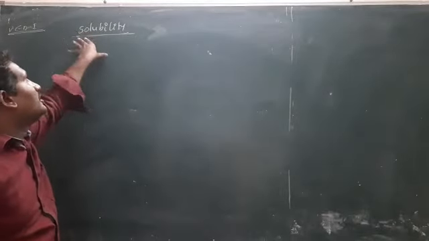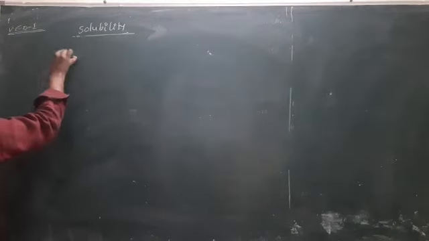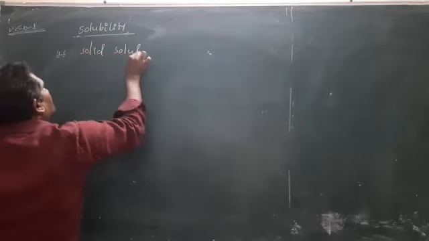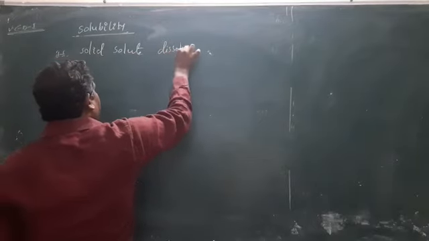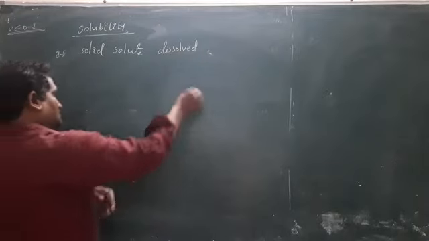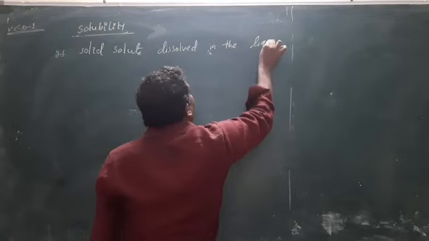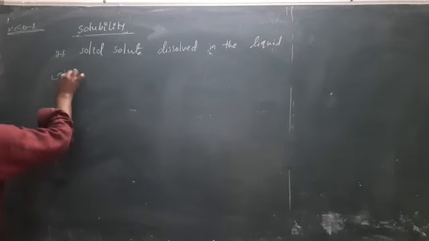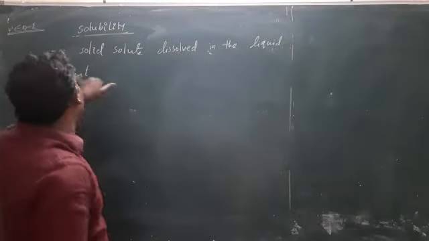What is solubility? If a solid solute is dissolved in a liquid solvent, what type of mechanism can we observe?